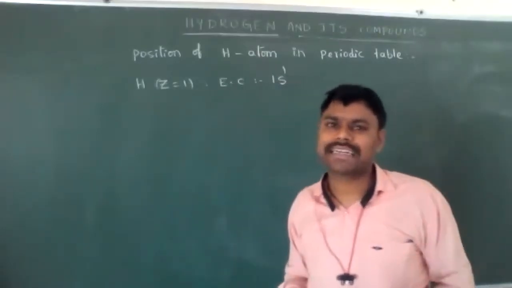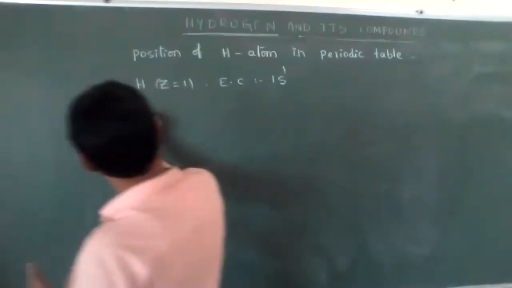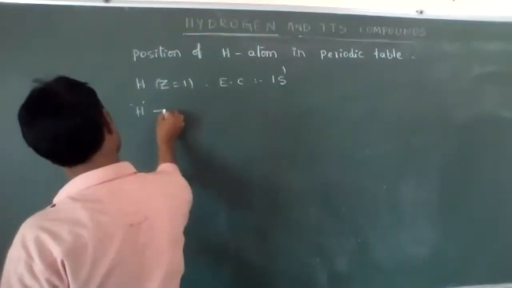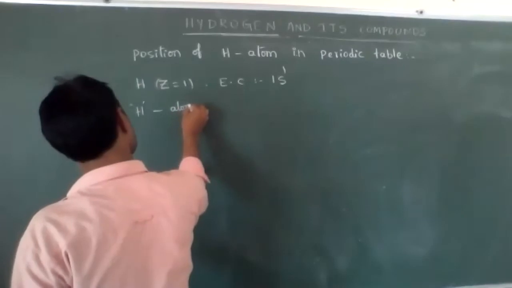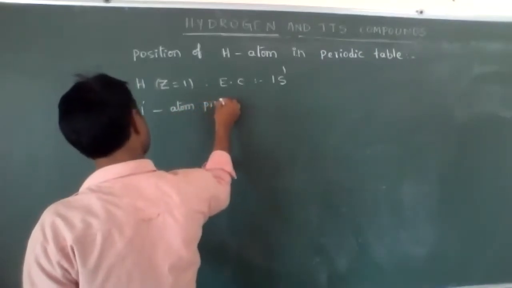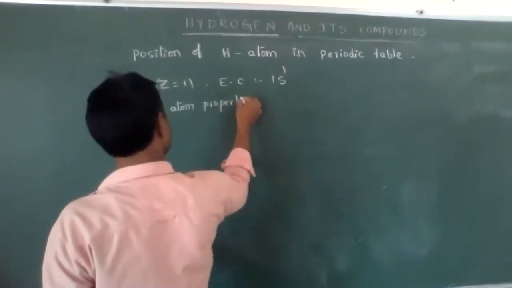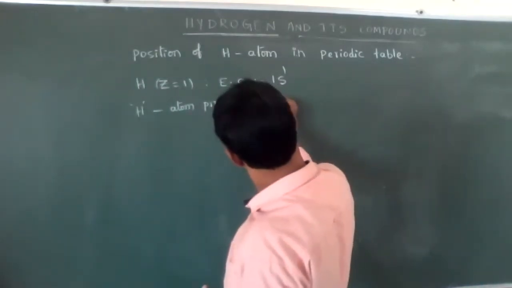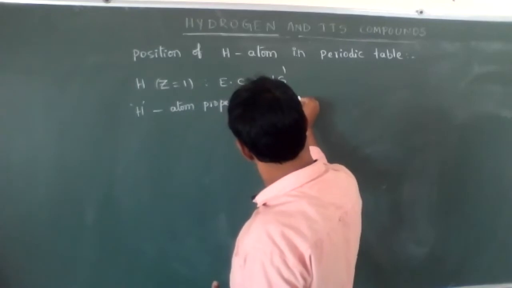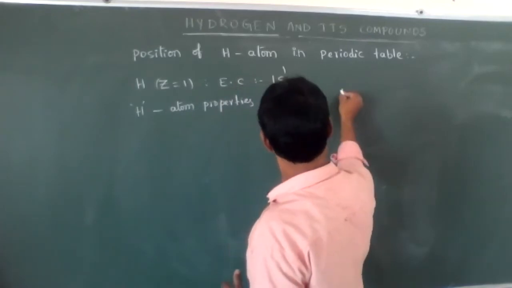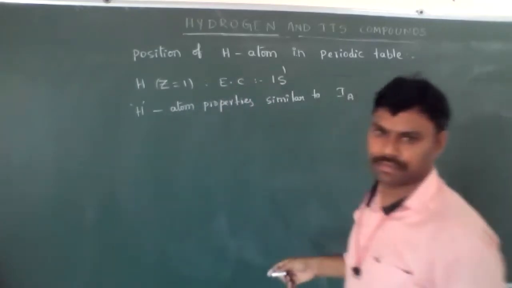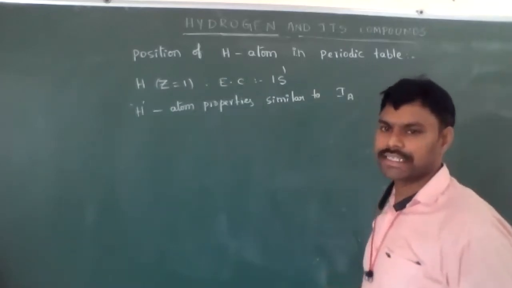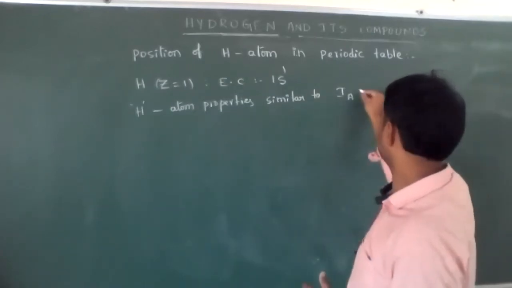So the hydrogen atom properties are similar to first A group. First A group means what, dear students? Alkaline metals.